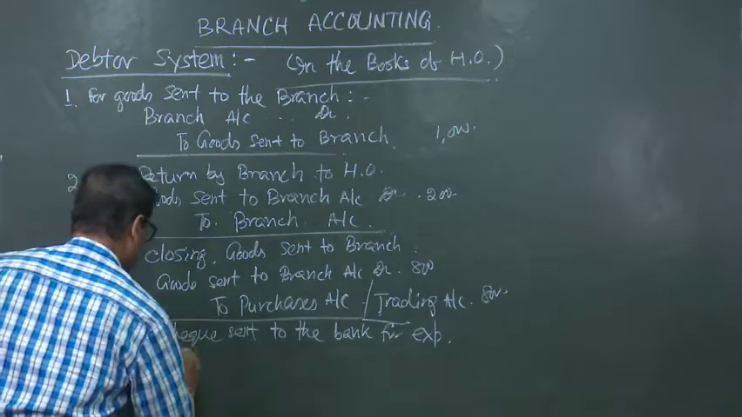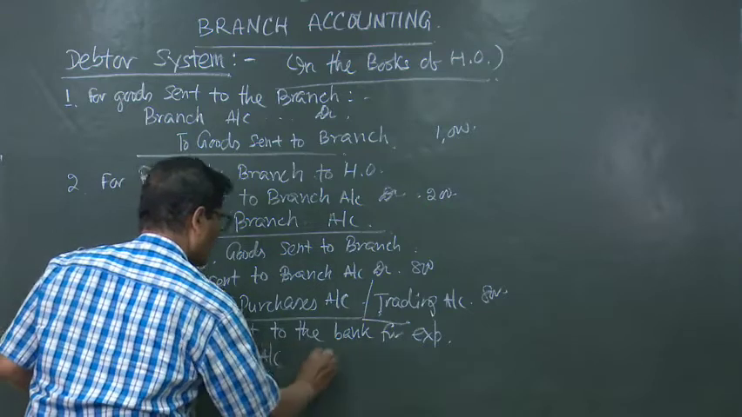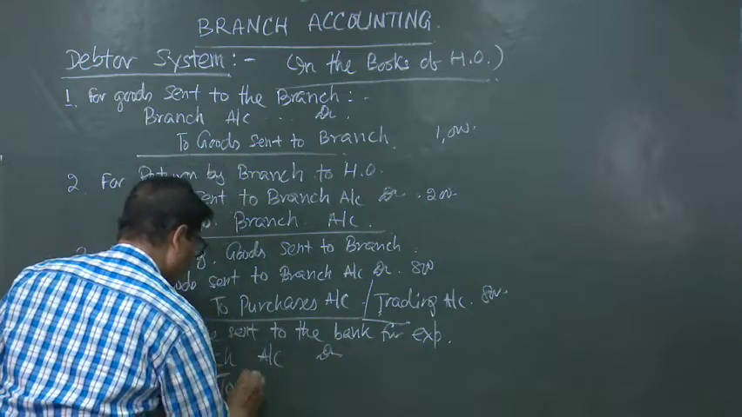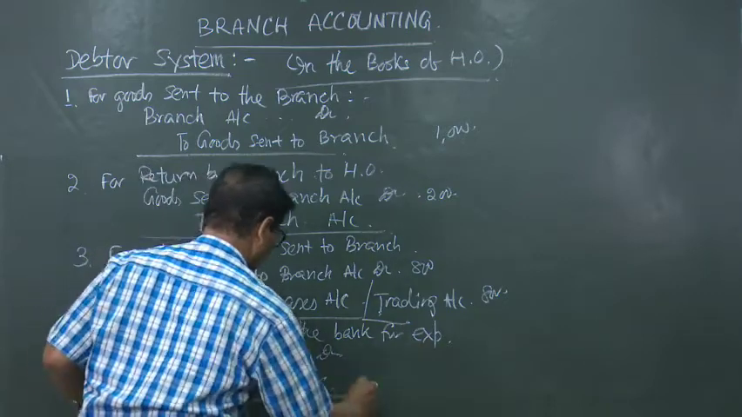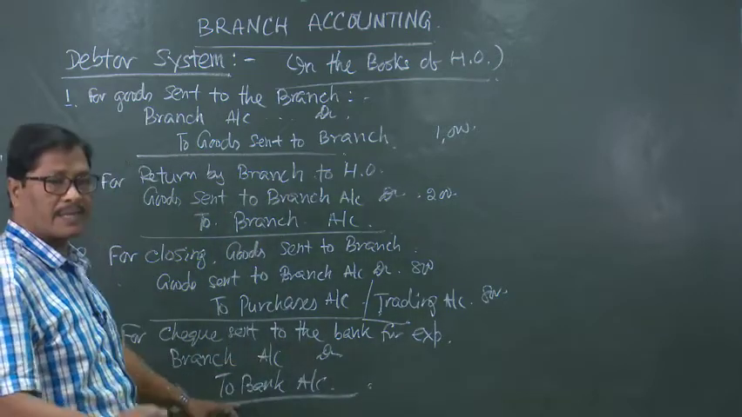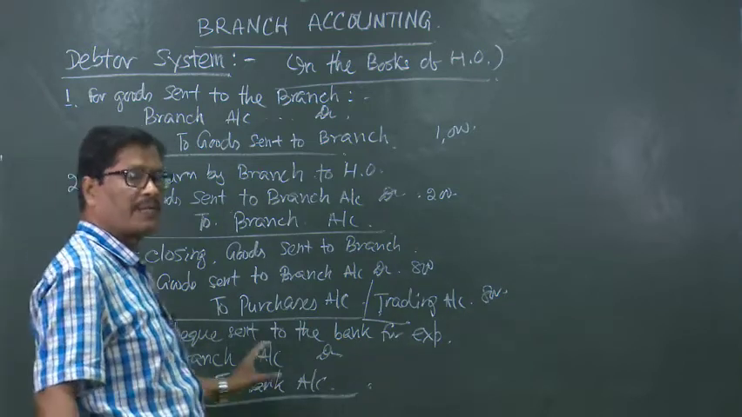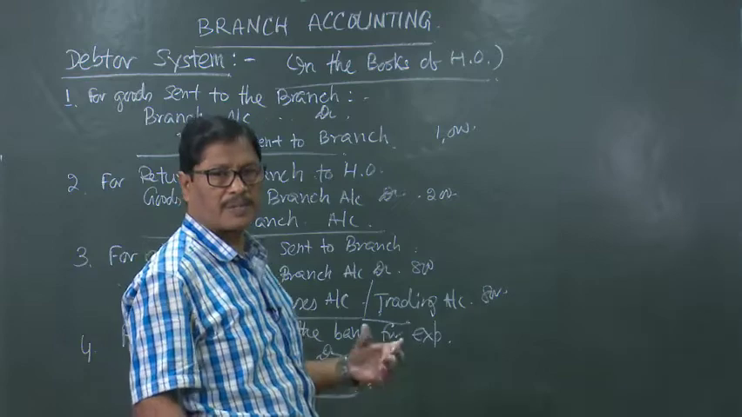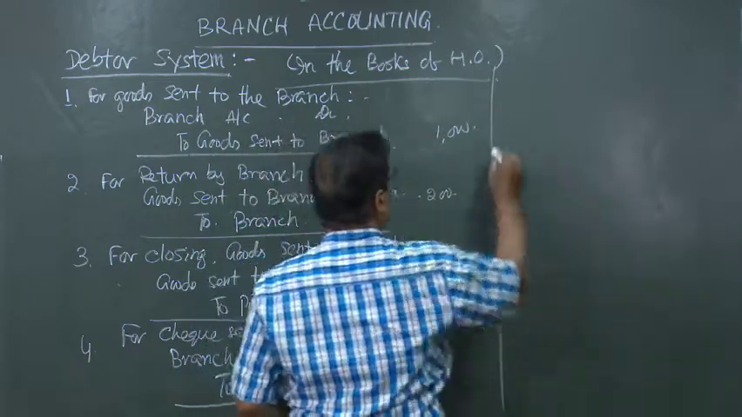So, here the branch account will be debited to bank account, because you are issuing the check, bank is the giver, bank account is credited and branch account will be debited because it belongs to the branch, the expenses belong to the branch. So, these are the entries and number 5 entry will be for